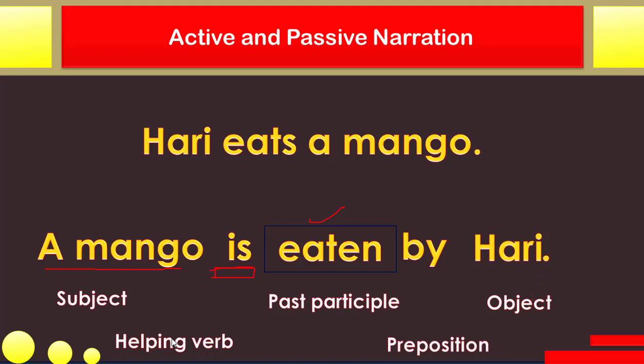Yeah, come on. Yes, okay. So this is all you have to do. The subject will become object. The object will become subject. The main verb will change to the past participle, whichever form it is. The helping verb is not always is. We are going to learn which type of helping verb we are going to place according to the tense. Okay, and here the preposition by is to be placed. So this is how you can change from active voice to the passive voice.